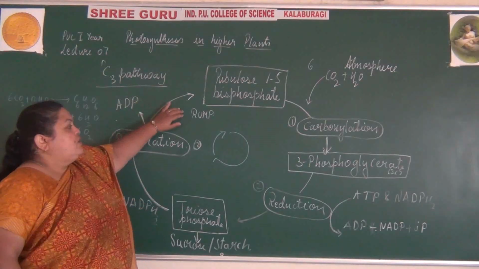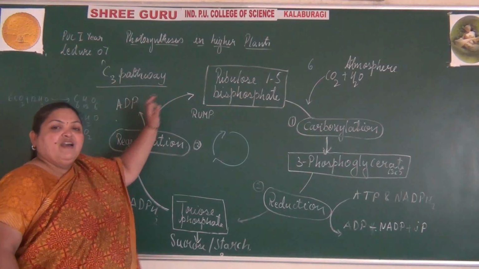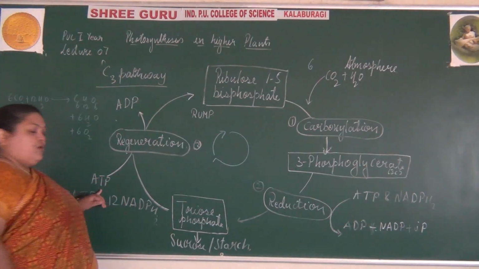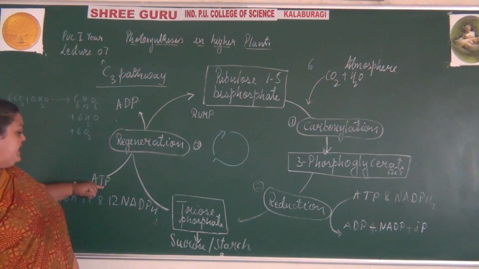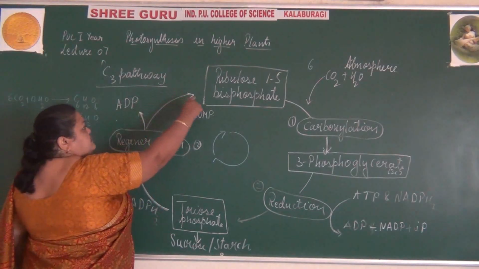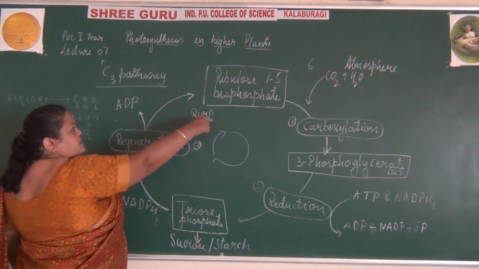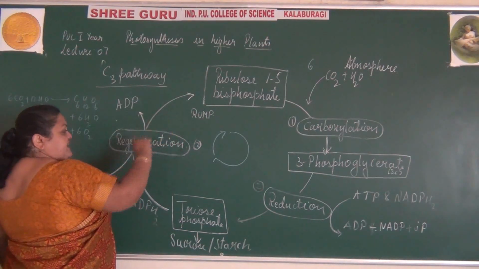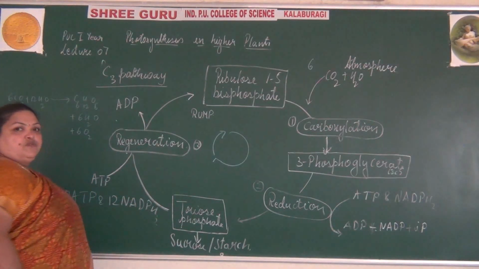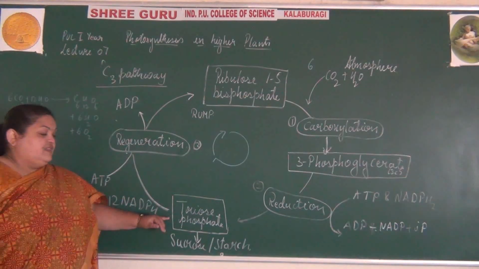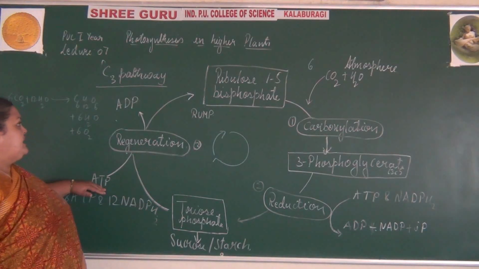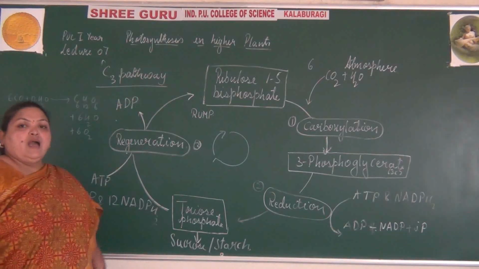Again, ribulose bisphosphate is being regenerated back with the help of ATP molecules from the triose phosphate. Or we can say that the triose phosphate, in order to regenerate, uses the ATP molecules to form RuBP.